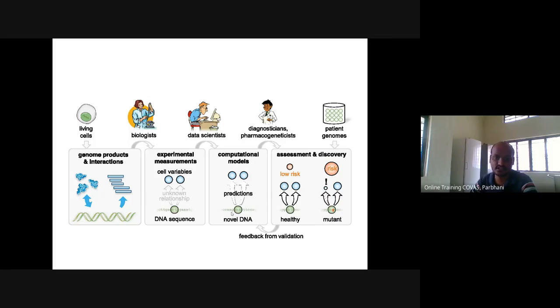So there are different types of models when we talk about statistical models. These are different models. We have to apply a computational model as a statistical model. Then based on that model, we can predict: this DNA has a mutation here, so it will be risky. If this DNA doesn't have a mutation here, it will be healthy. This is how machine learning techniques can be used for prediction, so the patient genome can give information about the probability of disease in a particular animal. This data can be used for feedback or validation.